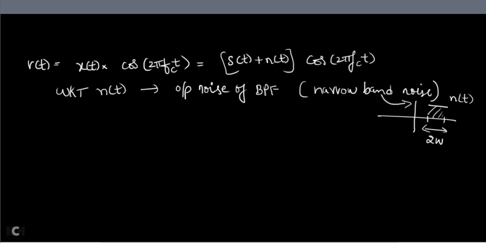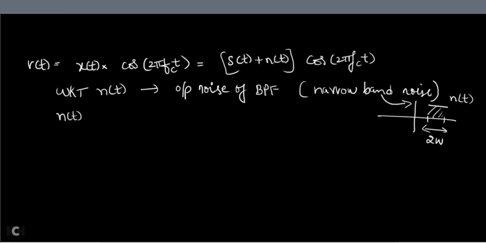Now we know from our vestigial sideband modulation chapter that any narrow band signal can be represented using its in-phase component and quadrature phase component. We have seen that in our vestigial sideband modulation, so that we are using. If noise is a narrow band noise, any narrow band signal can be represented as the in-phase component multiplied by cos 2 pi fct, added or subtracted with the quadrature phase component of sin 2 pi fct. You should remember this.